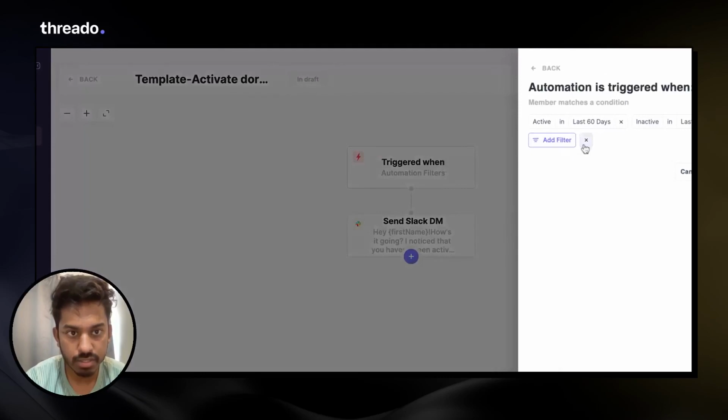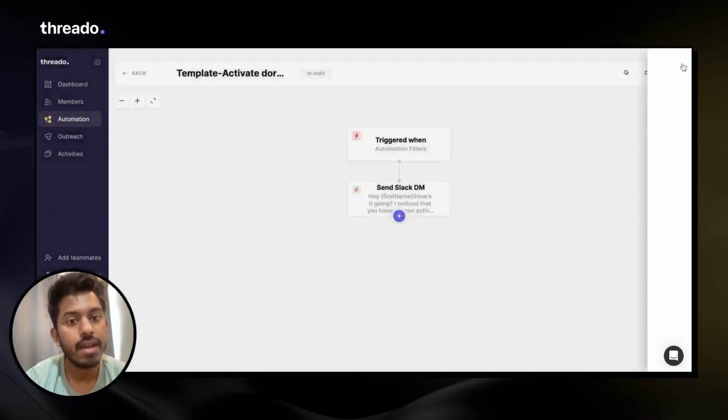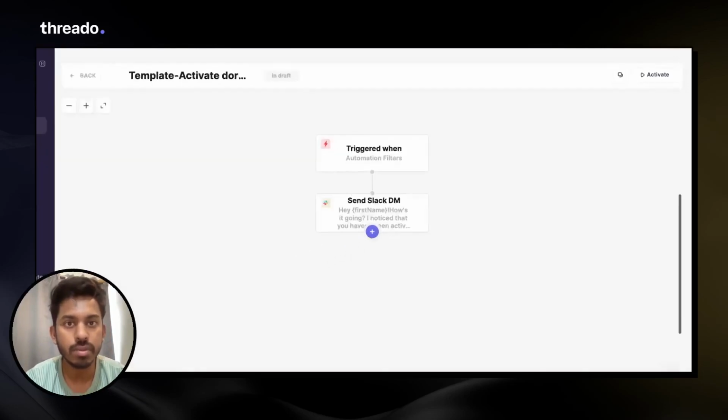The trigger conditions are set to something like this, which includes members who were active in the last 60 days, but then became inactive in the last 15 days. And now you can use a very strong hook to get them to engage in the community again.